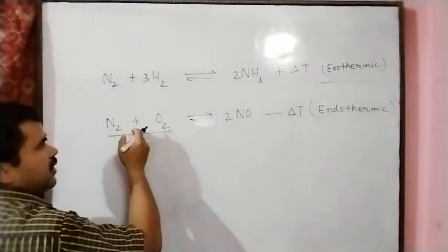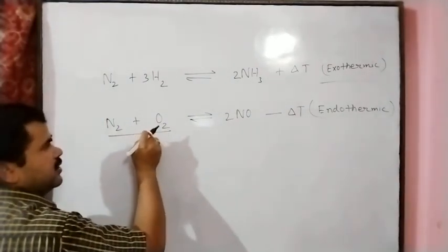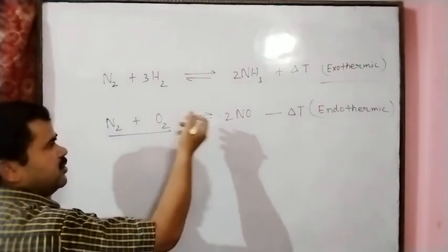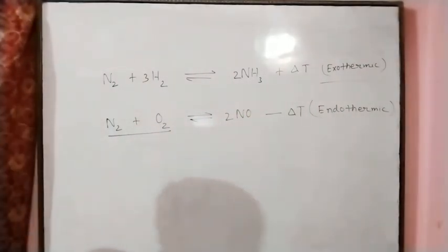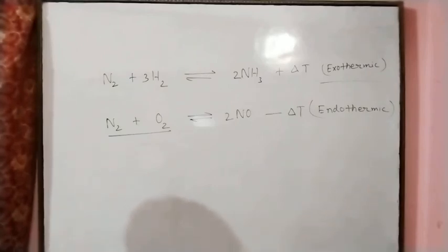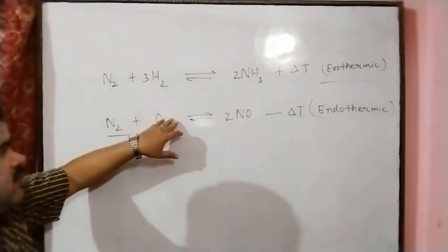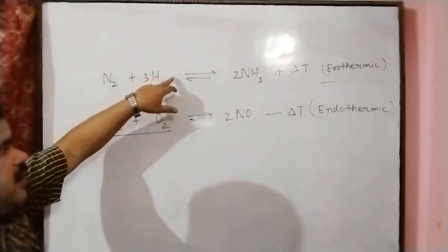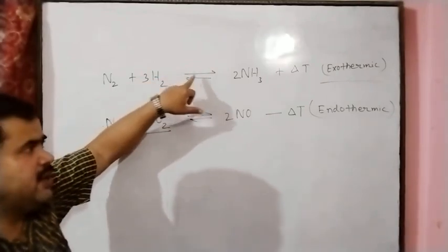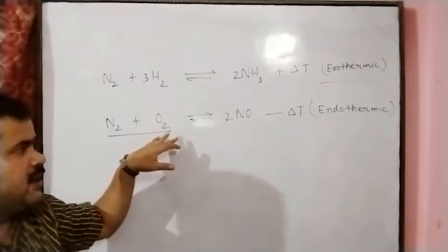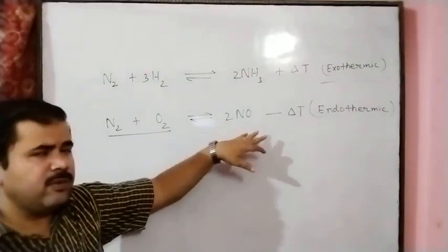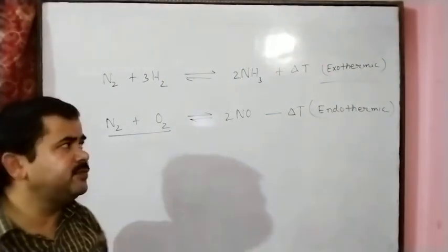So here heat energy is absorbed and there heat energy is released. When heat energy is released, we say exothermic, and when heat energy is absorbed, we say endothermic reaction.